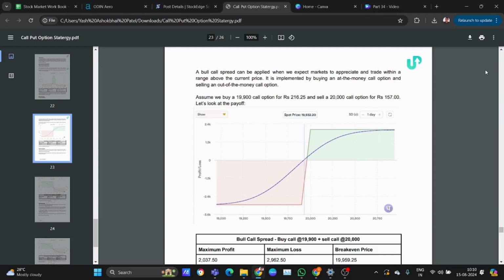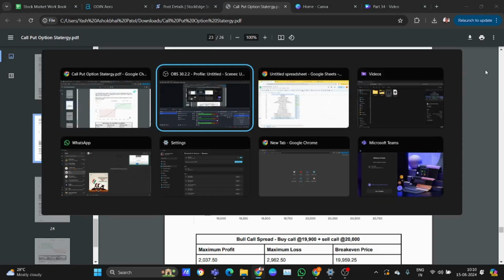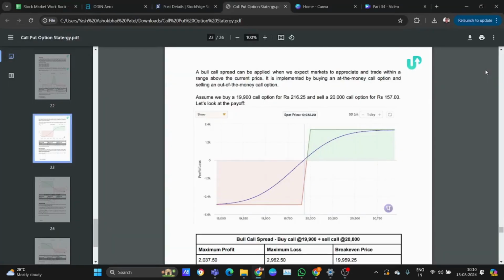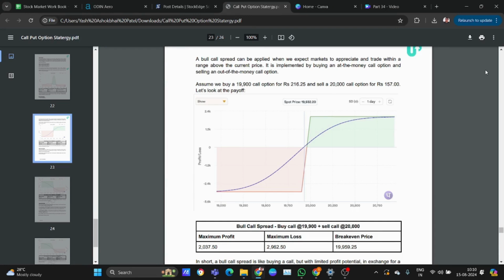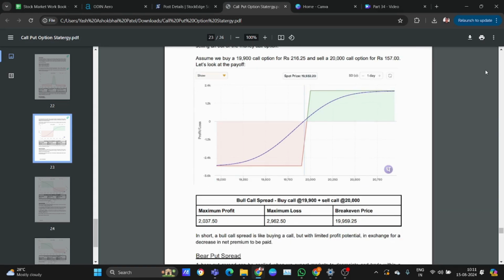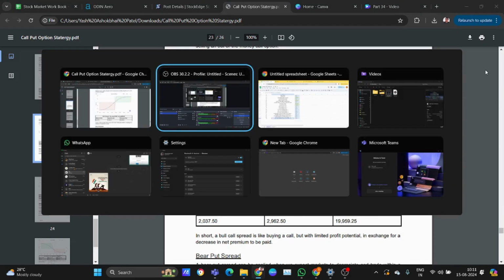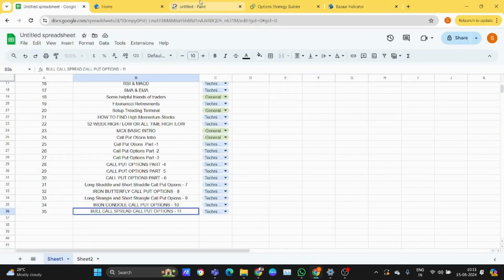A bull call spread can be applied when we expect the market to trend appropriately within a range of the current price. It is implemented by buying the at-the-money call option and selling the OTM call option. Let's see how this happens.